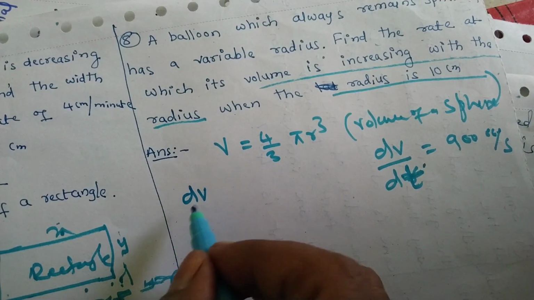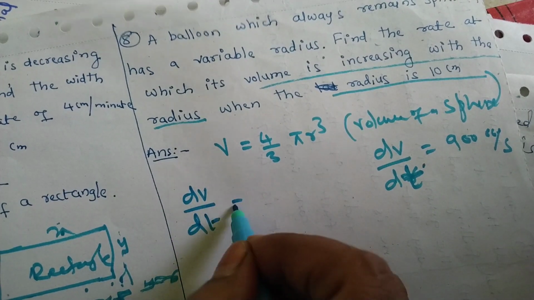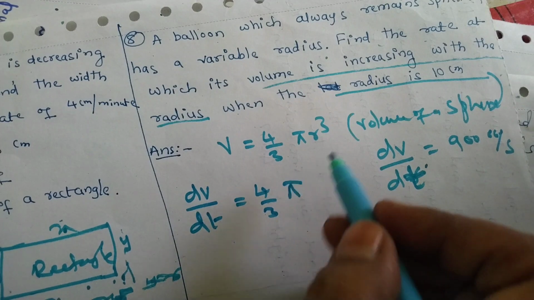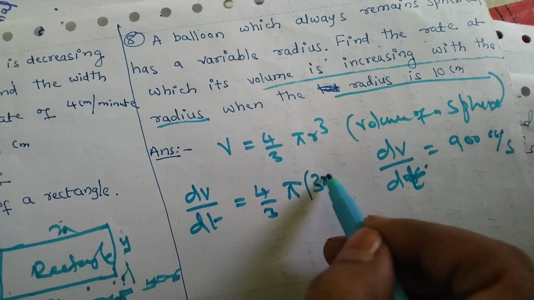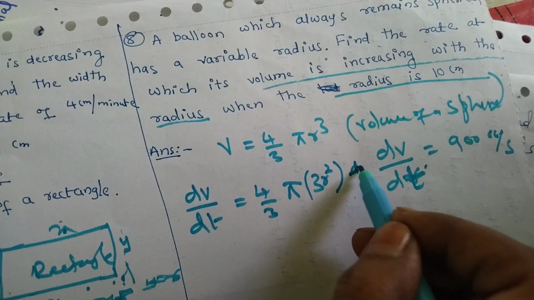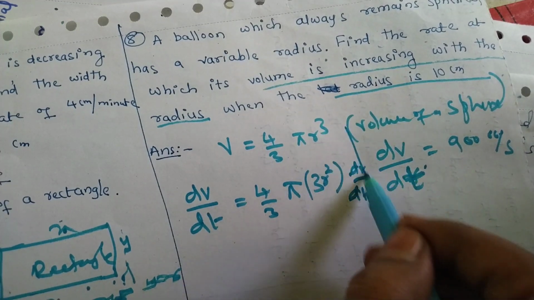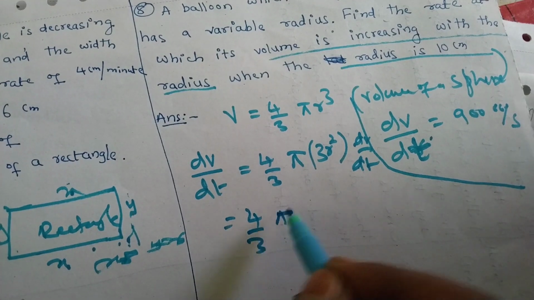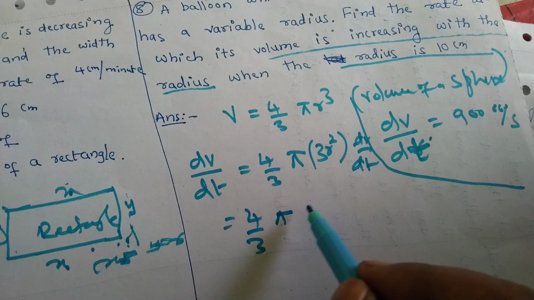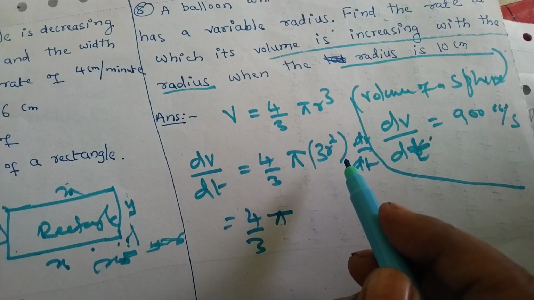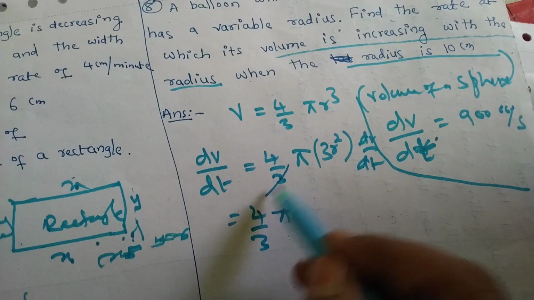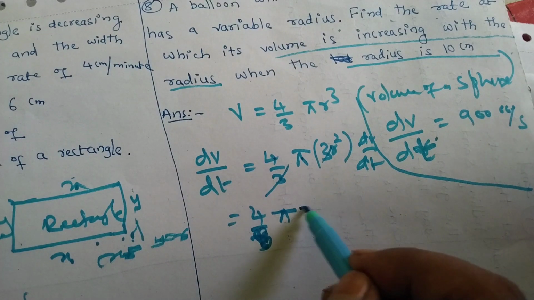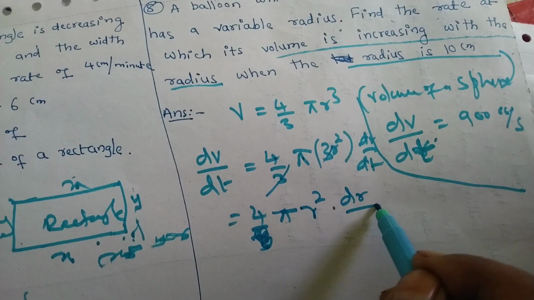Here differentiation of V is dV by dt. 4/3 pi is also constant. R raised to 3 gives 3 r raised to 2 into dr by dt. This equal to 4/3 pi, 3 will get cancelled. 4 pi into r raised to 2 dr by dt.